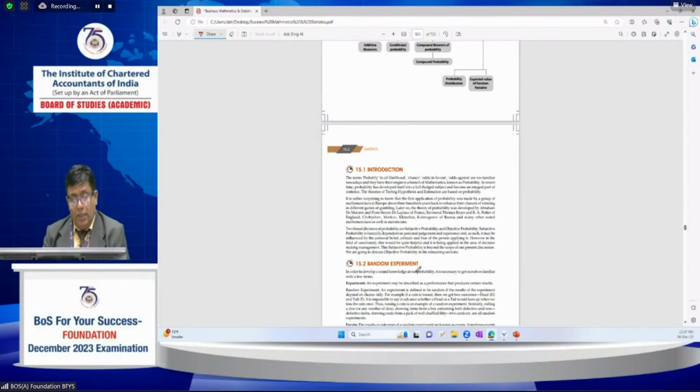Combining these two, 8 to 12 questions may come in the examination.